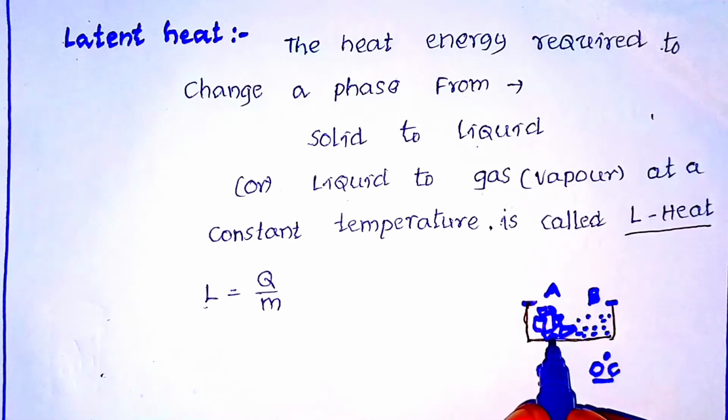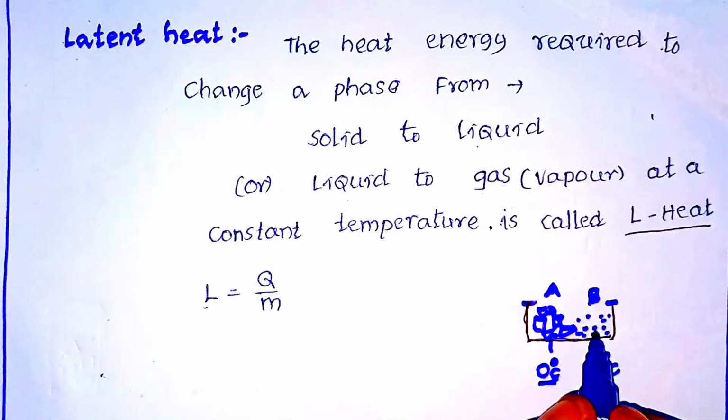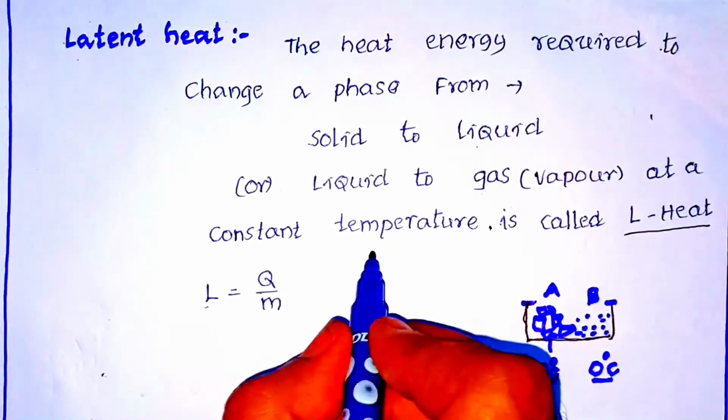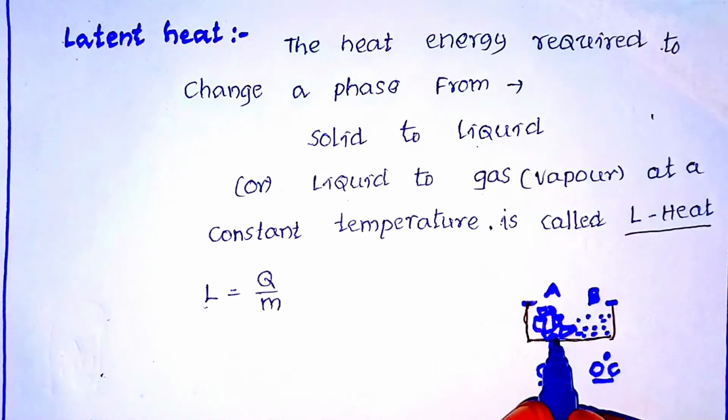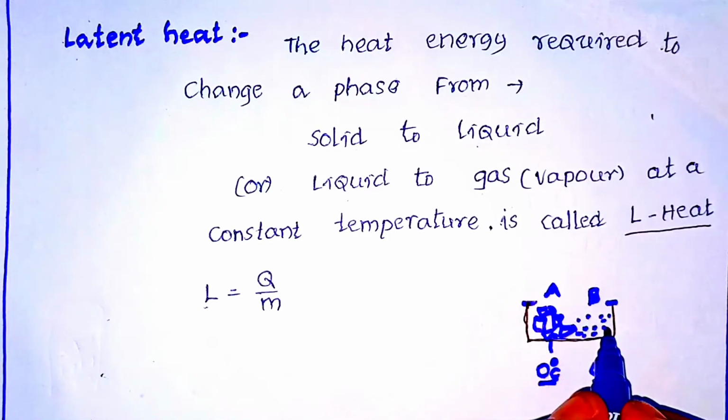Already the ice cubes have some energy inside them. Latent means the energy which is hidden in a substance. How does it happen at a constant temperature? Because substances have some hidden energy inside them. That hidden energy helps to change from one form to another. That's why at a constant temperature, the latent heat helps to change from one state to another state.